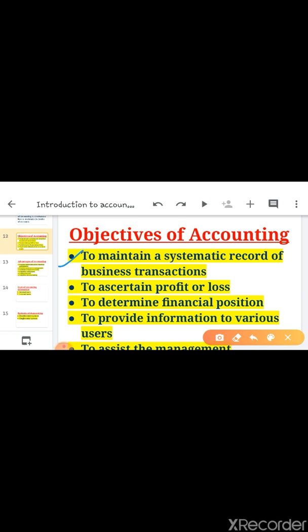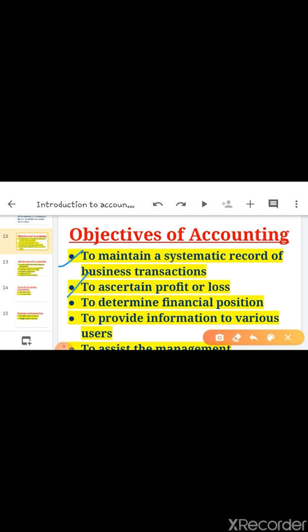See children, if we do not maintain the books, if we do not keep the accounting record in a systematic way, then we will not find out the financial position of the business. We will not find out the actual profit or loss. So the first and important objective is to keep a systematic record of business transactions.